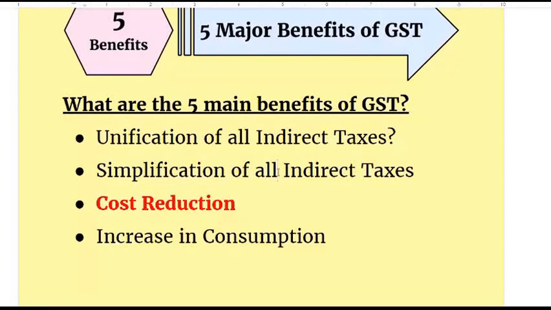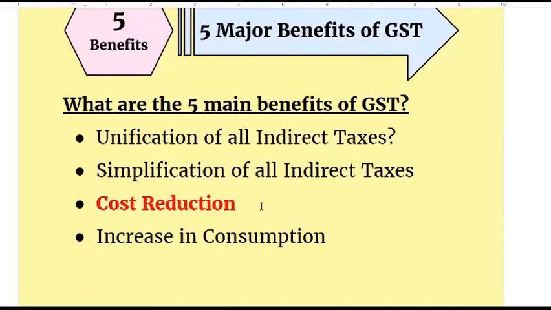So the whole indirect taxes regime will be simplified, obviously, because all those 15, 17 types of taxes will be dissolved into one. That will result in a simplification, and this simplification will lead to ease of doing business. When the ease of doing business improves or goes up, it directly sends signals to the foreign investors, and the foreign investors can think of investing money in India into various manufacturing or services sectors. So this is the second major benefit.